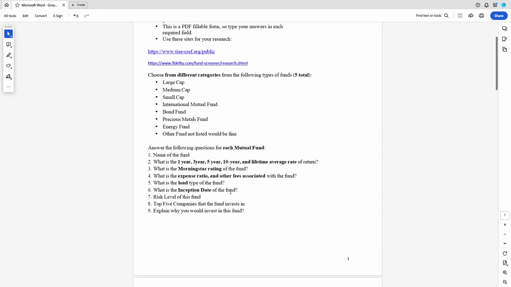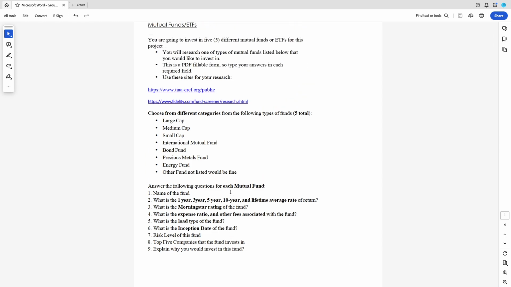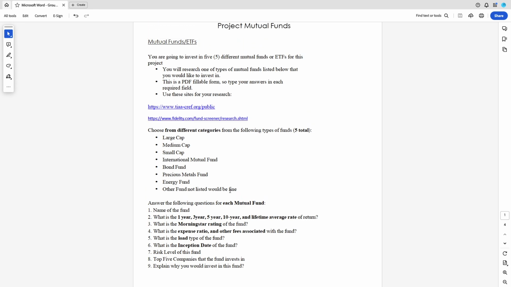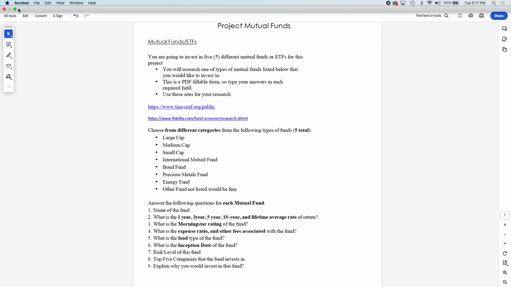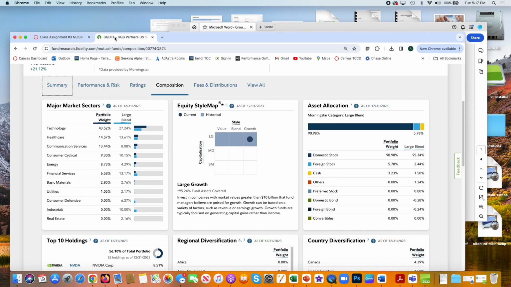So we'll make it pretty simple, and of course I have this form as a fillable PDF for you, so all you have to do is type in your information. So let's get to this.